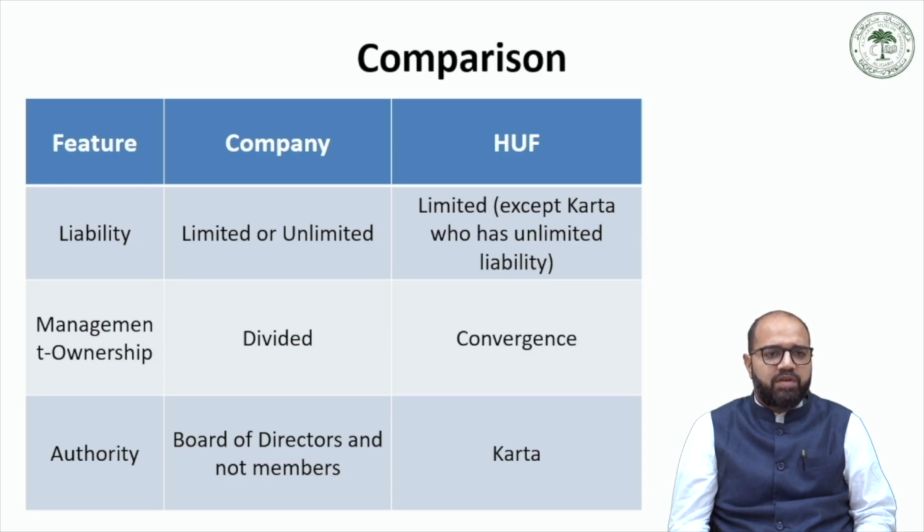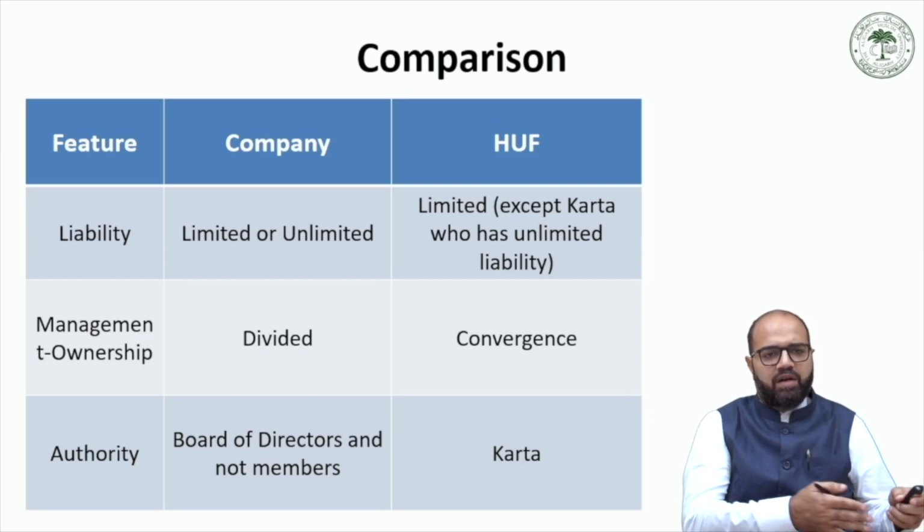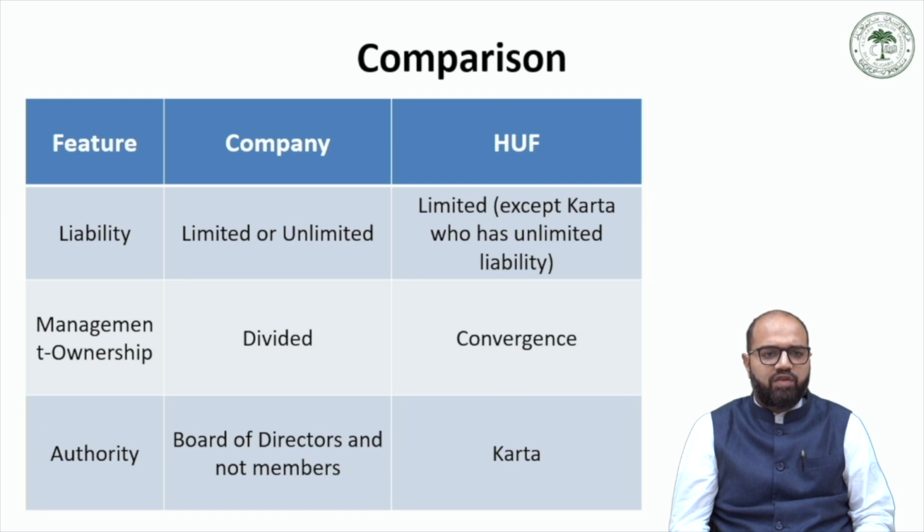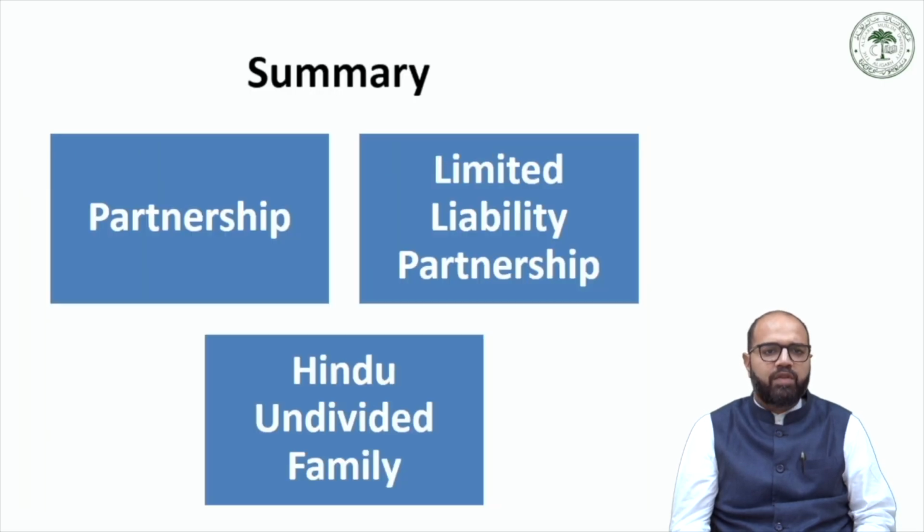The management and ownership are divided between the stakeholders in a company, who have a different set of managers and a different set of owners, whereas in the case of an HUF there is a degree of convergence between the managers and the owners. As far as authority is concerned, a company has a board of directors who are not members of the company, but in the case of an HUF the Karta has all the authority. So with this we would close this lecture.